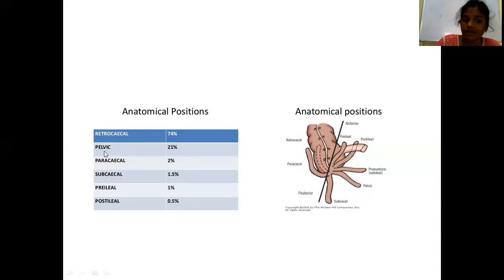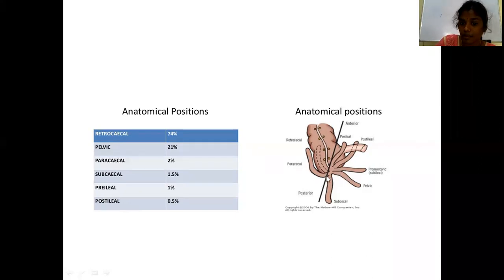Next comes the pelvic appendix, 21%, if the appendix is present in the pelvis. One point you have to understand is that the base of the appendix is constant in all these positions, like retrocecal position, pelvic position, or paracecal, that is, side of the cecum, subcecal, below the cecum, pre-ileal, in front of the ileum, post-ileal, behind the ileum. In all these positions, the base of the appendix is constant.